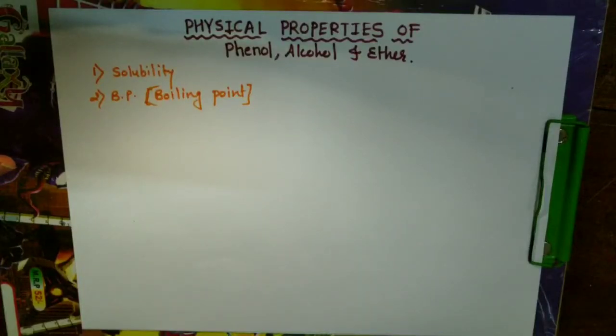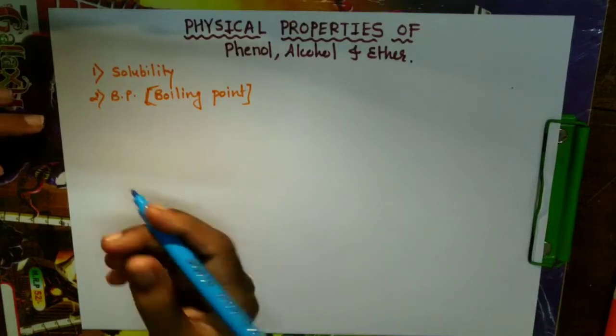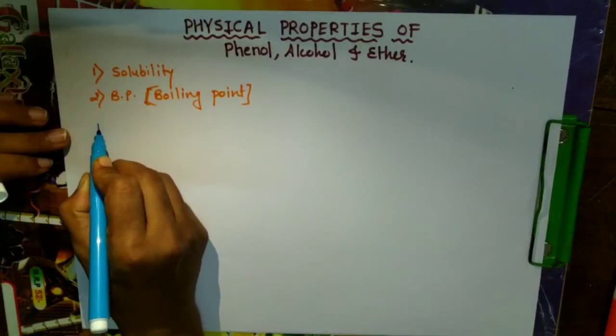Hydrogen bonding is a weak electrostatic force of attraction. That is, we are going to see hydrogen bonding first.